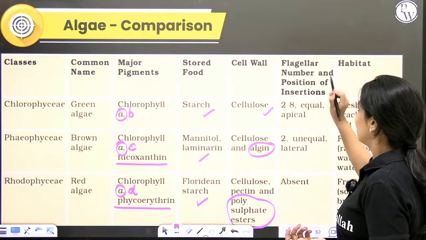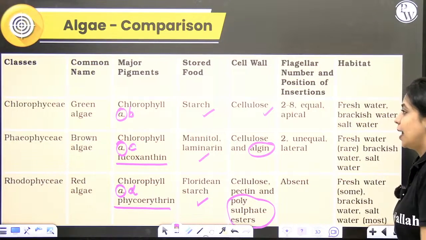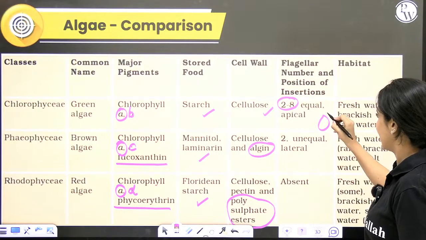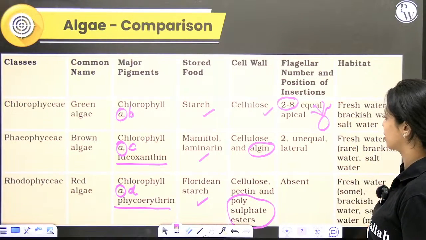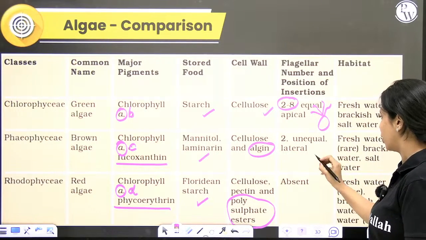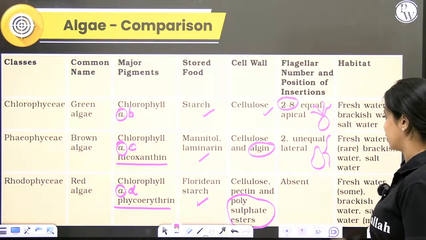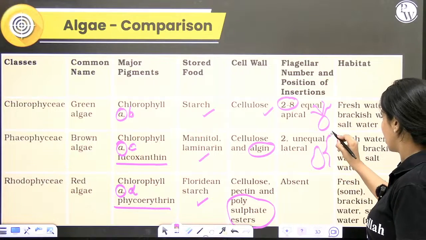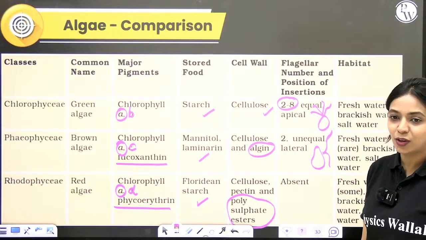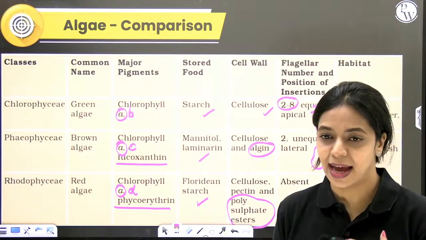So it's that. Number of flagella and position, where exactly is it? In Chlorophyceae, you can find 2 to 8 flagella and they are apical in position. Apex means towards the tip. In Phaeophyceae, they are usually pyriform, pear-shaped like that, and it is lateral. One is long, one is short. It is unequal. In red algae, is there any flagella at all? There is no flagella because in the life cycle of red algae, there are no motile cells at all.